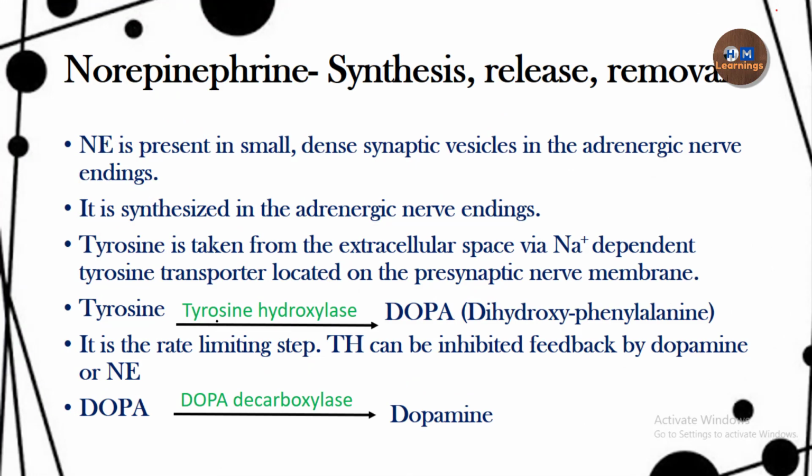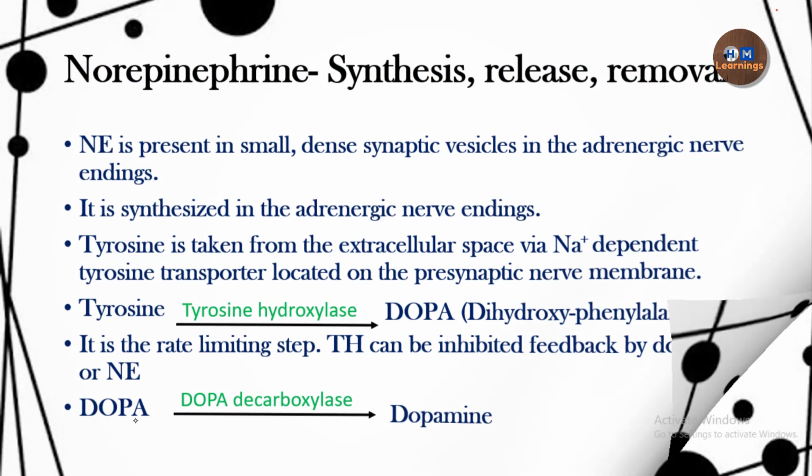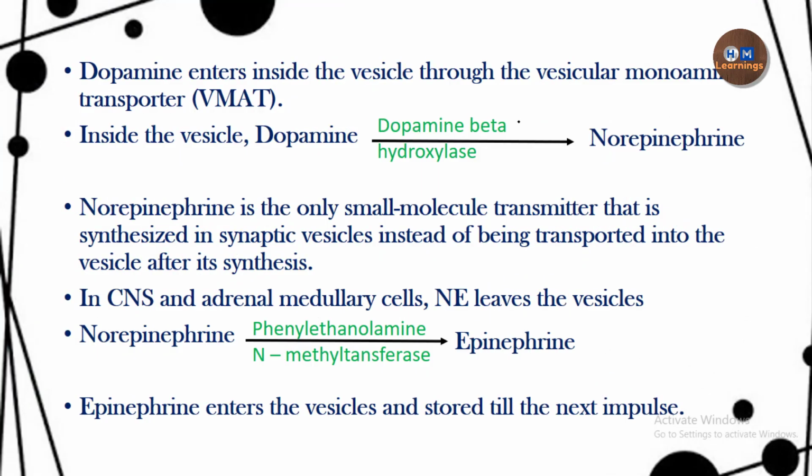Tyrosine is converted into dopa by the help of tyrosine hydroxylase. It is a rate limiting step. Then dopa is converted into dopamine by the help of dopa decarboxylase. Then dopamine inside the vesicle is converted into norepinephrine, and norepinephrine is the only neurotransmitter which is synthesized inside the synaptic vesicle instead of being transported inside the vesicle after its synthesis.